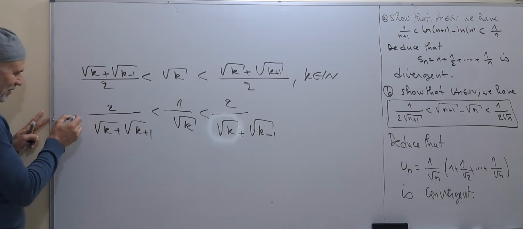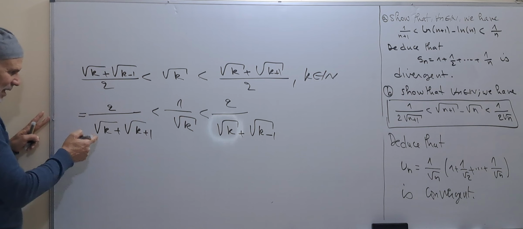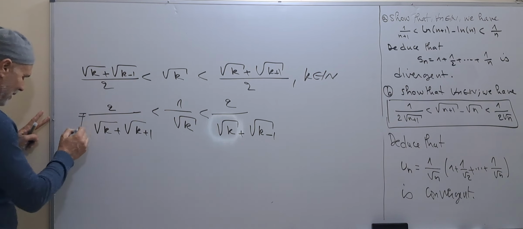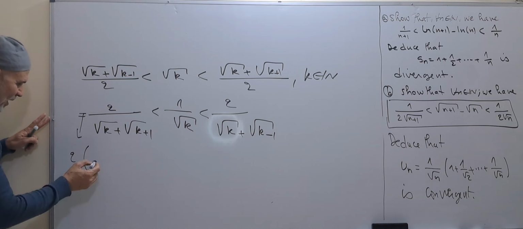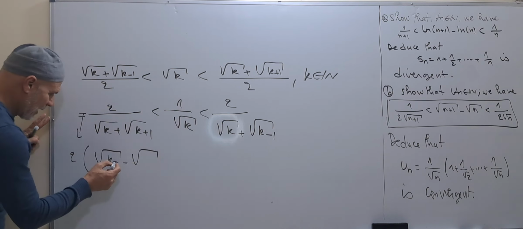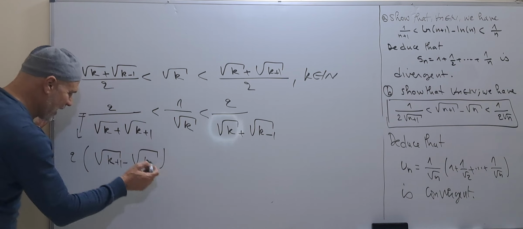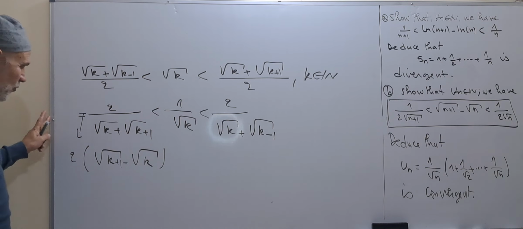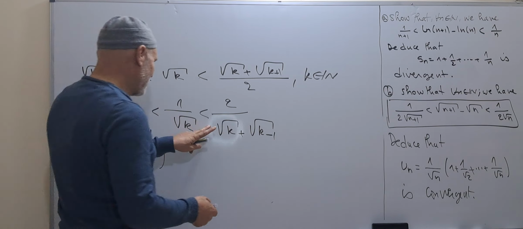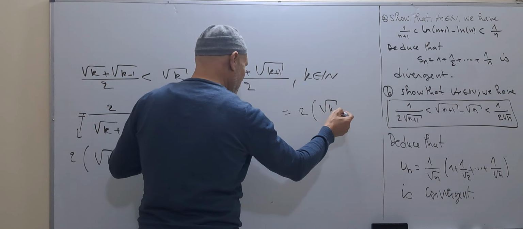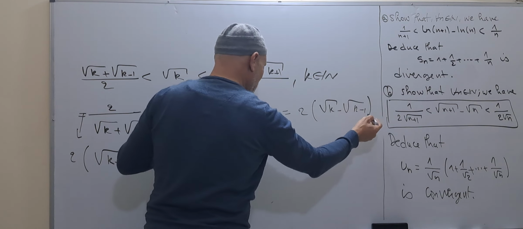From this side, this is actually equal to what? This is equal to 2 times the square root of k plus 1 minus the square root of k. This side uses the same idea that we used before. And this one is equal to 2 times the square root of k minus the square root of k minus 1.